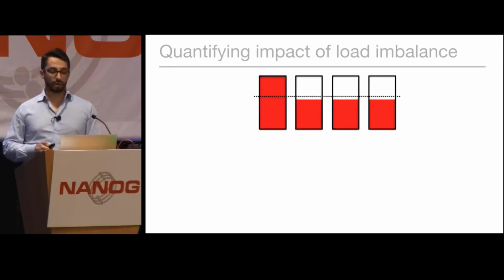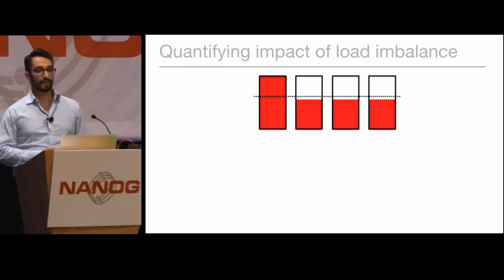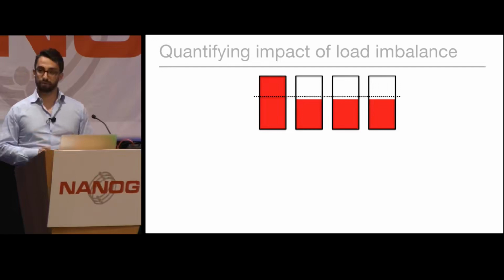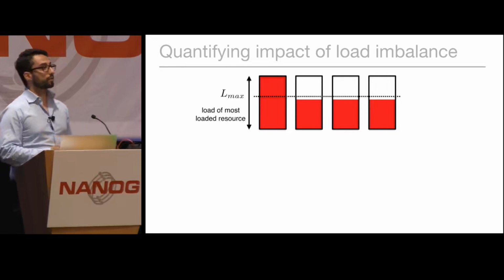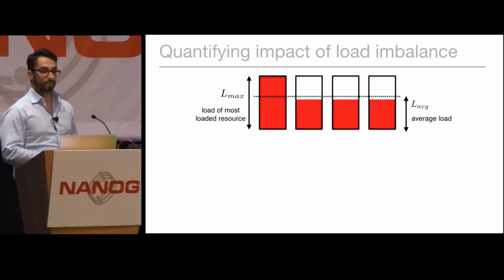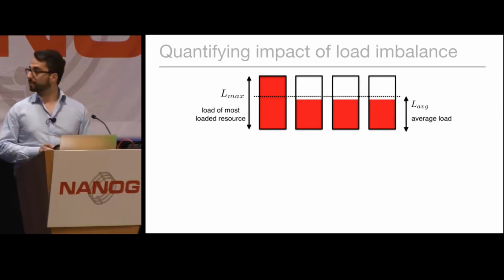To do so, let's recall the graph that I showed in the previous slide, and let's use some very simple notation. Let's define Lmax to be the load on the most loaded resource. And let's define Laverage to be the average load across all available resources.